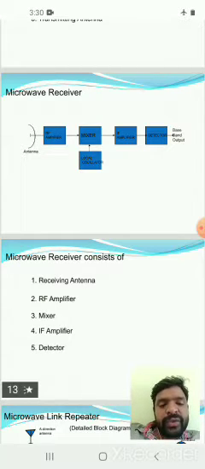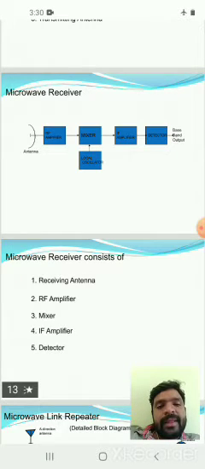Since the signals come from free space, they are weak, attenuated, or have noise added. So the weak signals are amplified by the RF amplifier, and noise is also eliminated by the RF amplifier. Then the output of the RF amplifier is given to the mixer.